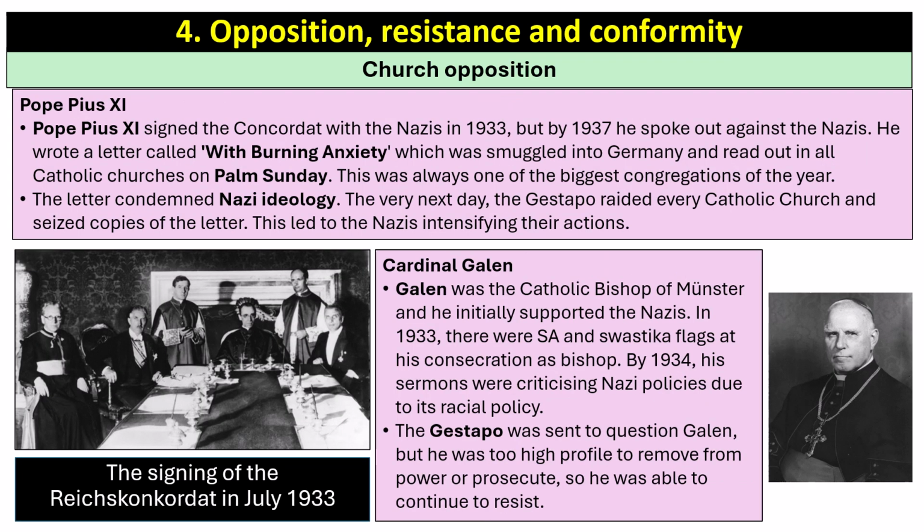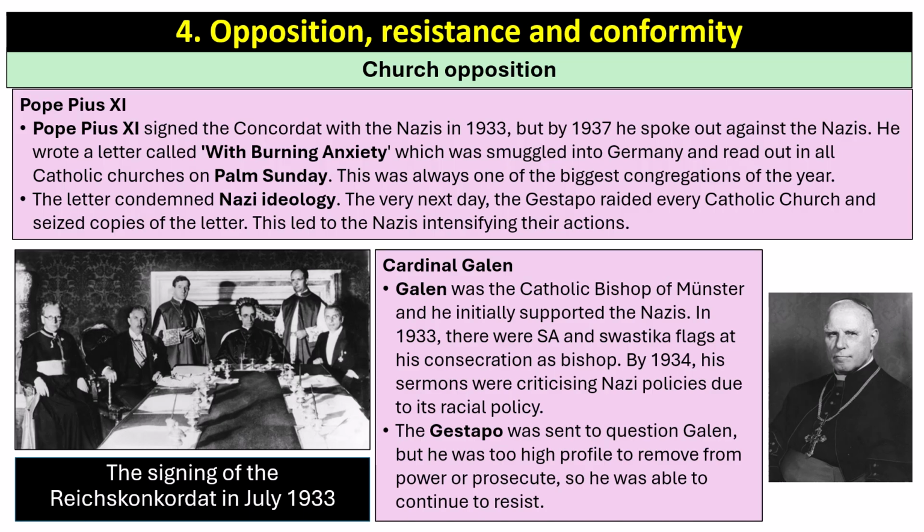In terms of church opposition, Pope Pius XI signed a concordat with the Nazis in 1933, but by 1937 he spoke out against the Nazis. He wrote a letter called With Burning Anxiety, which was smuggled into Germany and read out in all the Catholic churches on Palm Sunday, always one of the biggest congregations of the year. The letter condemned Nazi ideology, and the very next day the Gestapo raided every Catholic church and seized copies of the letter. It led to the Nazis intensifying their actions against the Catholic Church.